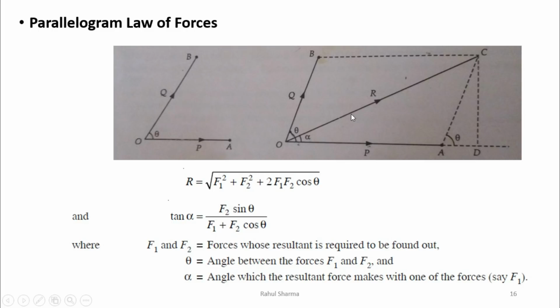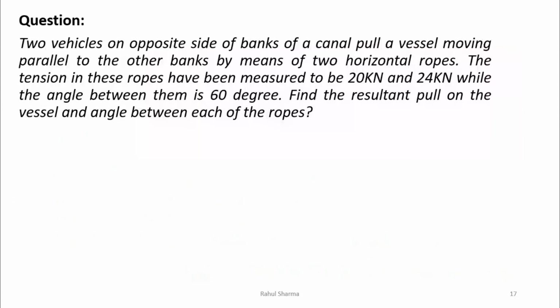Then if we want to find the direction of this resultant, tan alpha is equal to F2 sin theta upon F1 plus F2 cos theta. In this, remember which one is F1 and which one is F2. The force with which the resultant is making the angle, meaning we are trying to get the angle between R and P, and that is alpha, so P will be the first force F1 and Q will be the second force F2. So remember that F1 is the force with which the resultant is having the angle we are calculating. We will use these formulas directly in numericals.